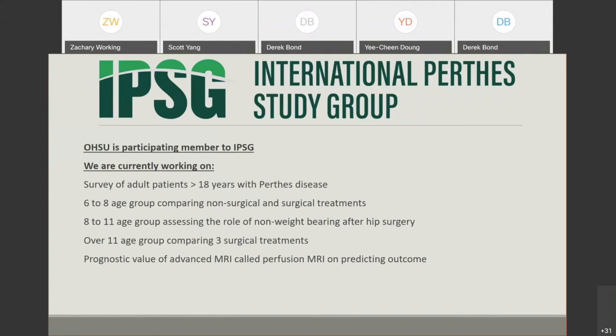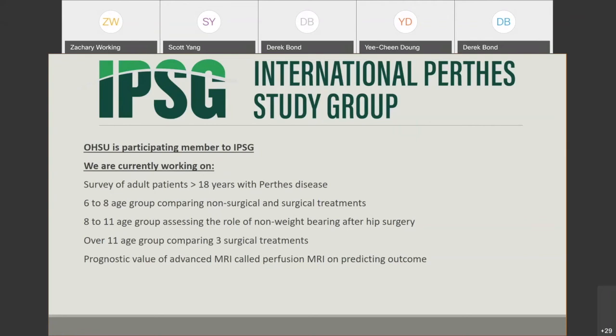We're also collecting data on adults, surveying adults as to how they're doing with Perthes. And we generally see they do pretty badly. I think some of these patient-reported outcome measures may not capture how horribly some of these patients do as adults, and maybe they're in a lot more pain than the rate of total hip arthroplasty can suggest.